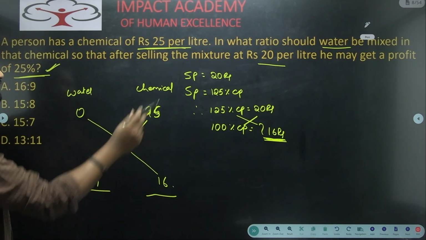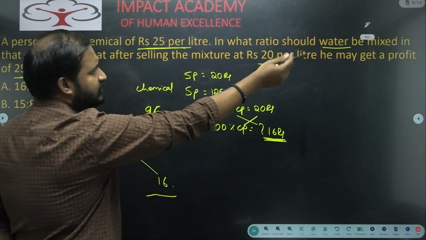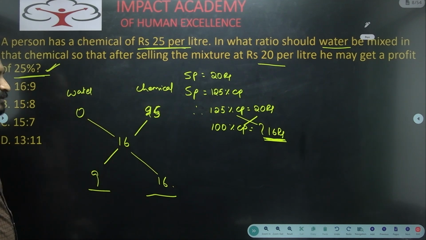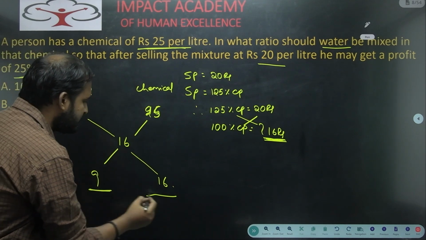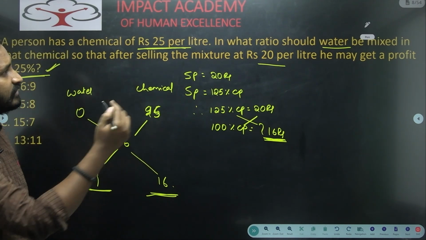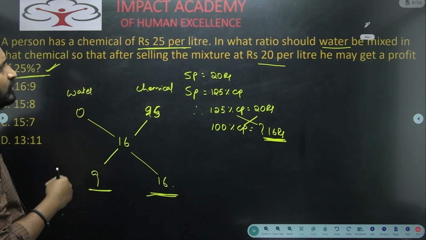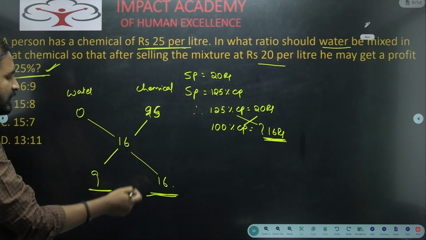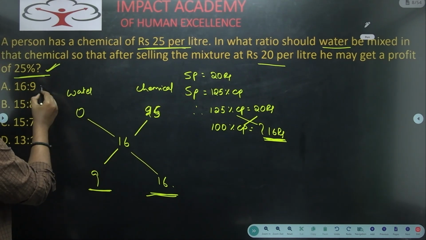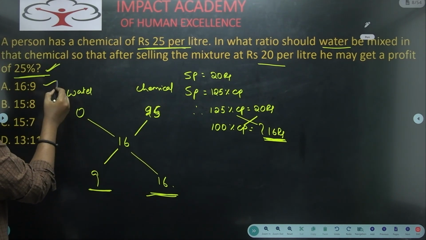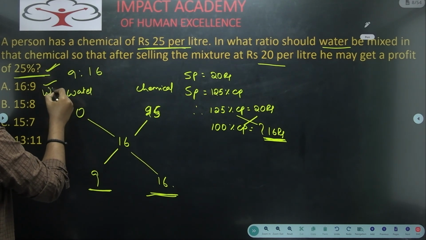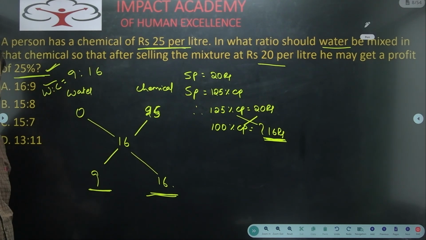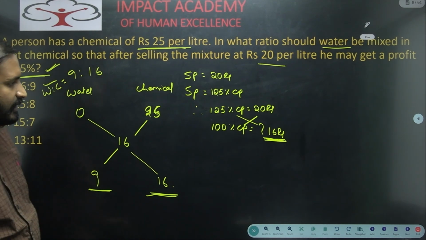So please see here, whether it is water or chemical, it might be reversed a little bit. If the question is water mixed with chemical, then we need to write our answer as 9:16. If the question is what ratio should the chemical be mixed with water, then we should write our answer as 16:9. But the actual thing is water to chemical is 9:16. That will be our answer here.